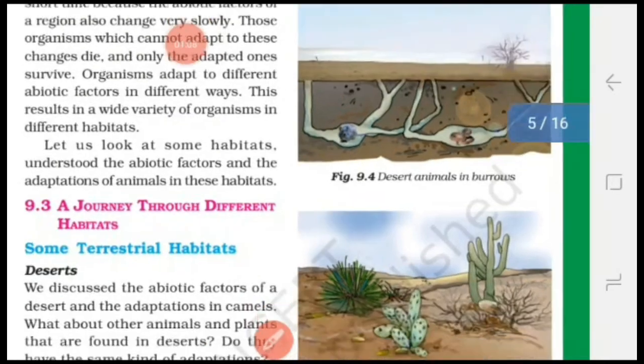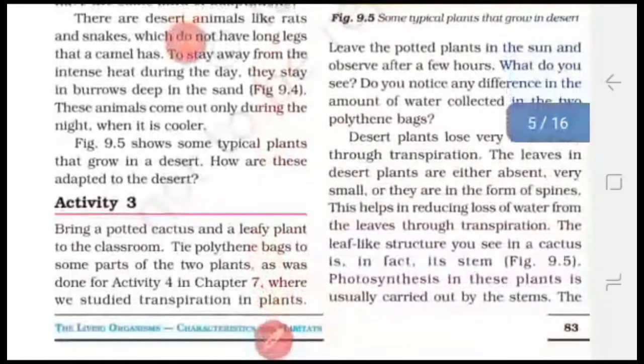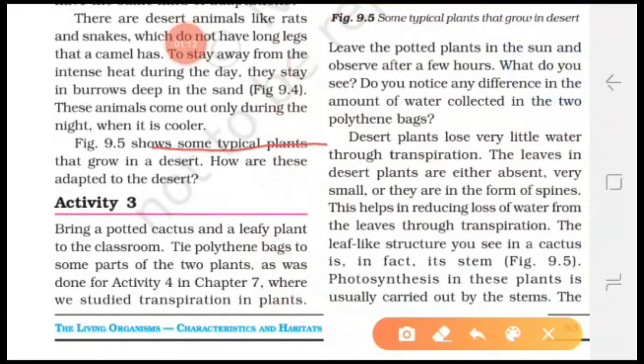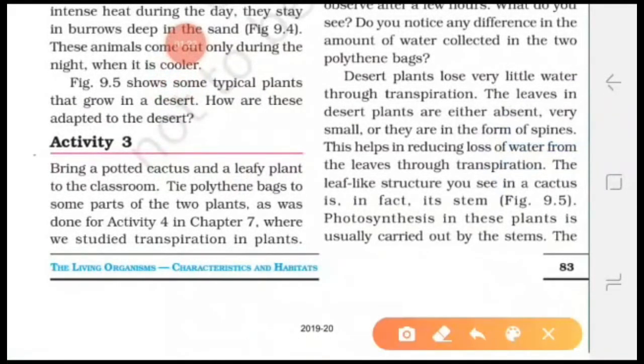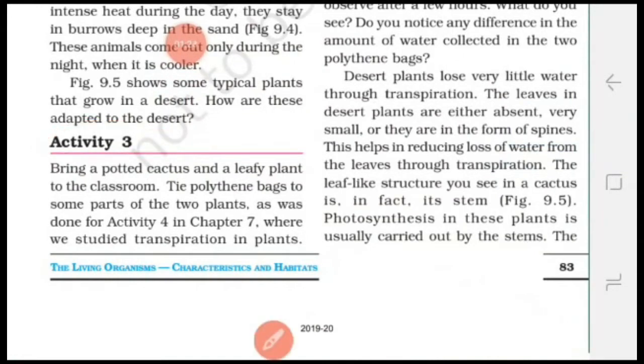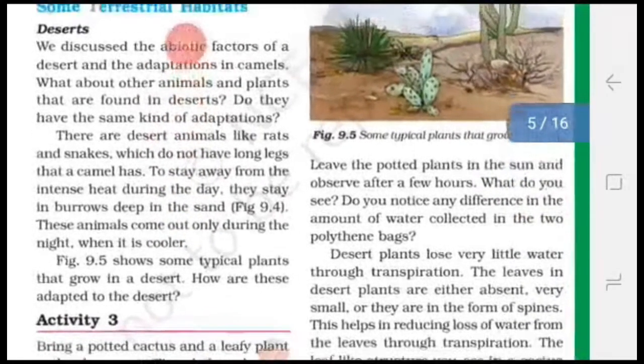Okay students. Now figure 9.5 shows some typical plants that grow in the desert. How are these adapted to the desert, means what special features are present in these plants? Let us study activity 3. Students, in this activity you have to take a cactus plant, tie this plant with a polythene bag and keep it in the sunlight for a few hours. After a few hours you will observe that there are water droplets on the inside surface of the polythene bag.